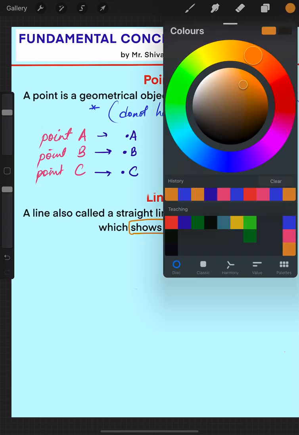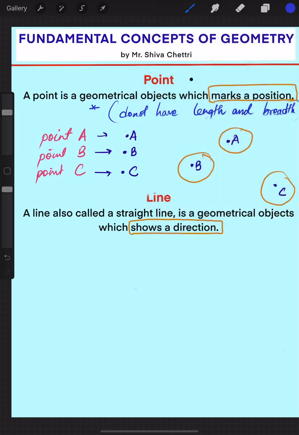Okay, so let me write. So yeah, it gives you a direction. Fine. So a line has no thickness. So another point is it has no thickness, and the line is infinite or endless. Okay, means that line can extend up to infinity. It can extend up to infinity on both the sides, not only in one side.